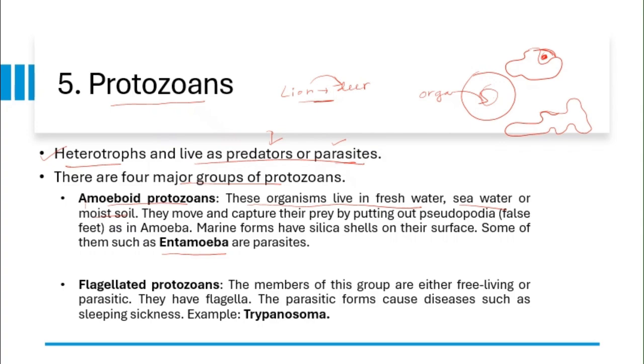Second one is flagellated protozoans. The members of this group are either free living or parasite. Like I told you before, they have flagella. The parasitic forms cause diseases such as sleeping sickness. So example, Trypanosoma.